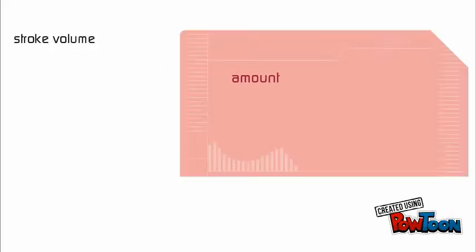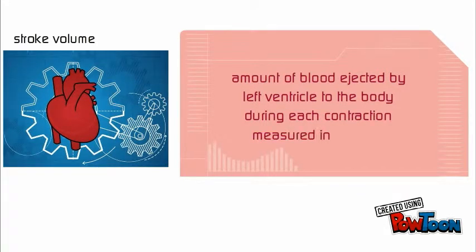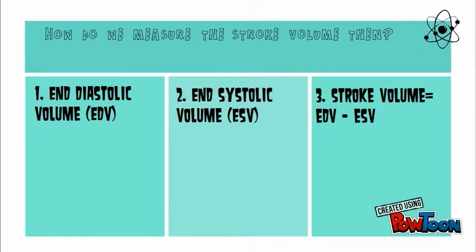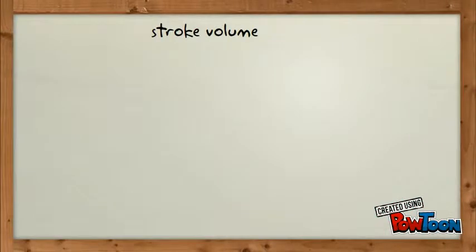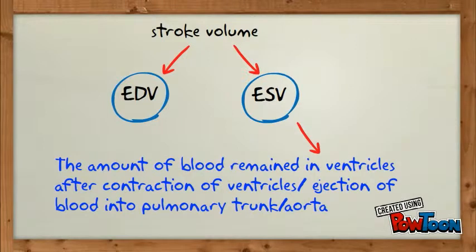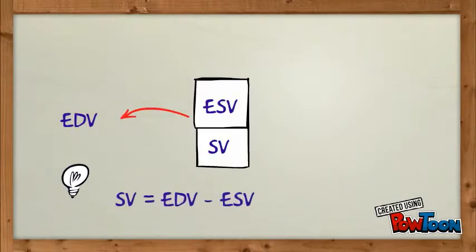Stroke volume is the amount of blood ejected by the left ventricle to the body during each contraction, measured in ml per beat. We can measure the stroke volume by using end diastolic volume minus end systolic volume. EDV is the amount of blood in the ventricle during the filling period, while ESV is the amount of blood remaining in the ventricle after contraction. So, stroke volume is equal to EDV minus ESV.